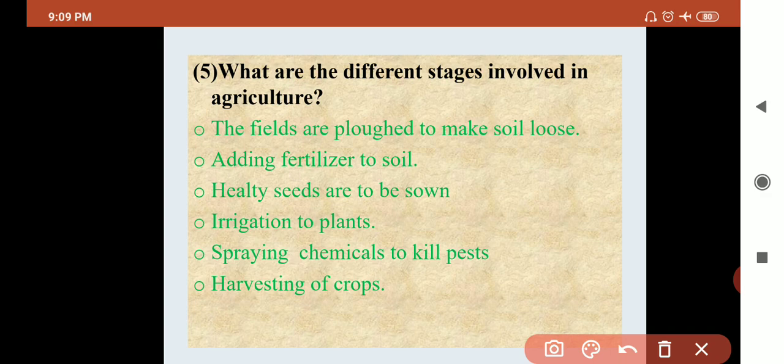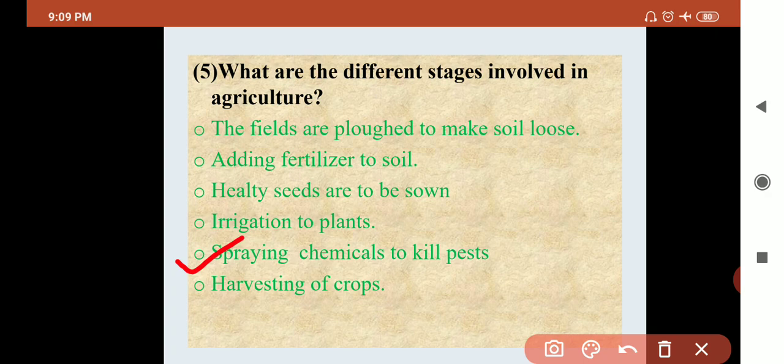Fourth one is irrigation to plants. Irrigation means water is supplied to the plant. If you do not supply the water, then seed will not grow into a new plant. Okay, then fifth one is spraying the chemicals like pesticides and insecticide to kill the pest.